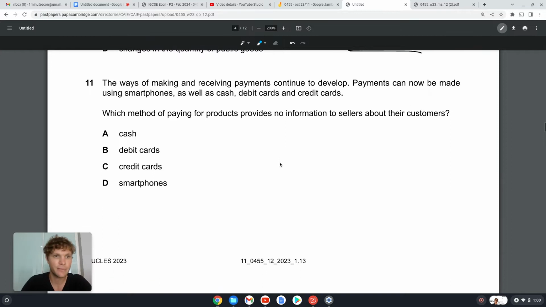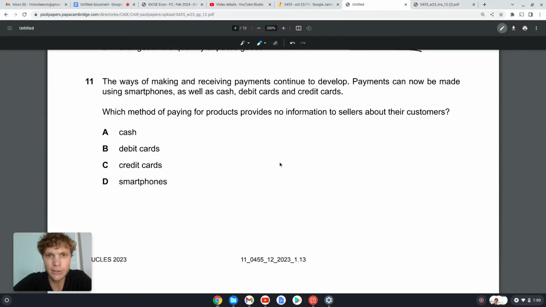Let's keep going. 11. The ways of making and receiving payments continue to develop. Payments can now be made using smartphones as well as cash, debit cards, and credit cards. Which method of paying for products provides no information to sellers about their customers? Okay, A, cash. When you pay with cash, I'm just giving you money. You don't ask for my ID. You don't ask for my address. You don't ask for my passport number, right? You get no information on me when I pay in cash.